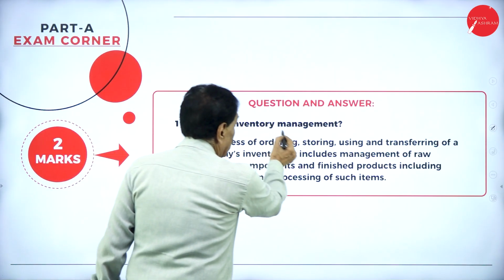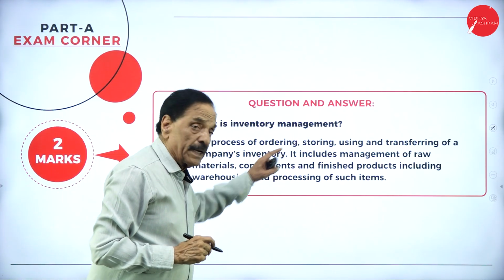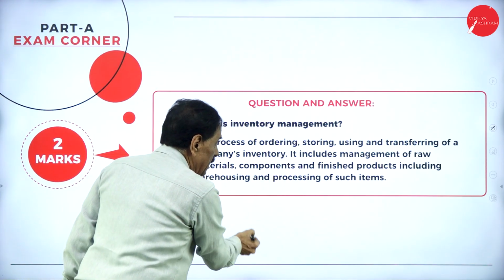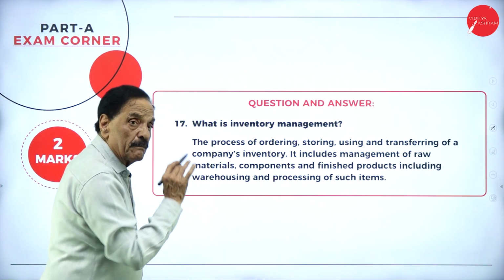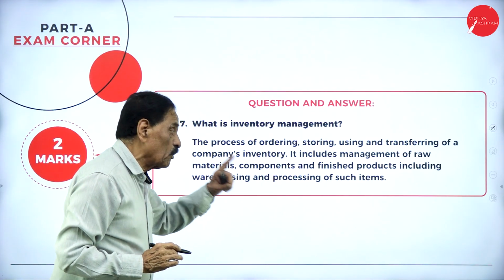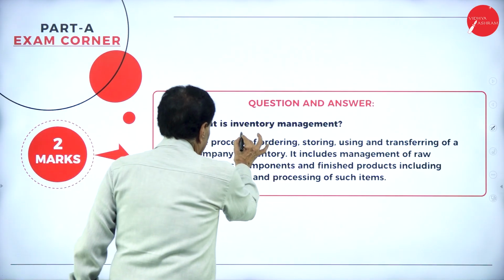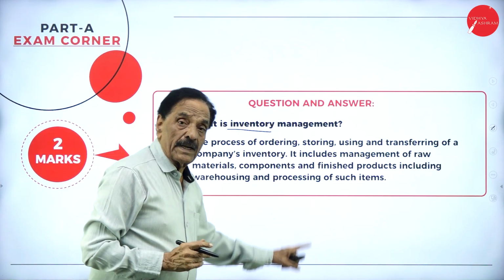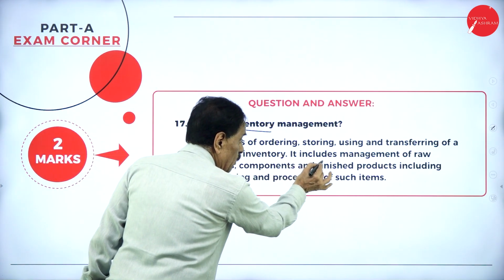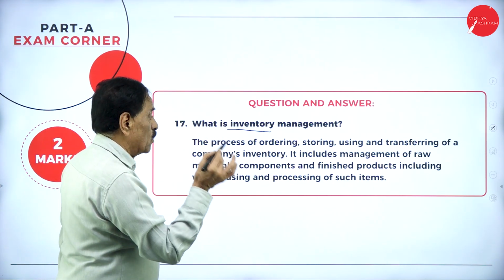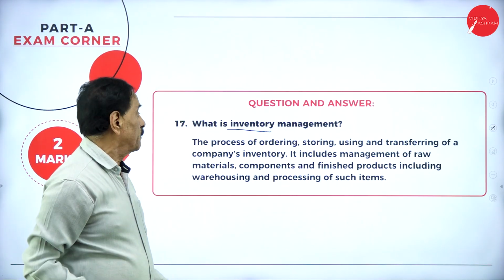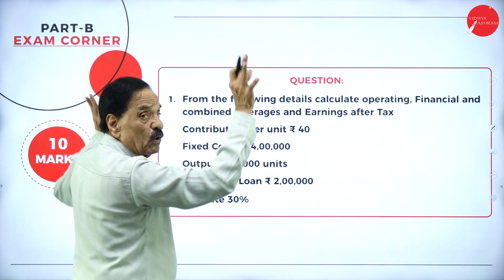Then 17. What is inventory management? The process of ordering, storing, using, and transferring of a company's inventory. It includes management of raw materials, components, and finished product, including warehousing and processing of such items. So, inventory means stock. So, all this goes to section A.